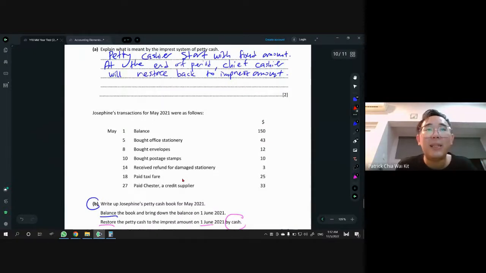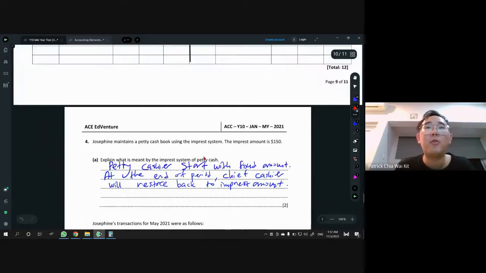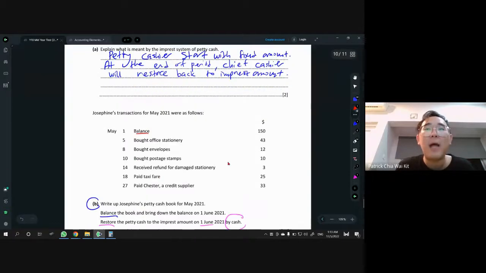We start with balance. All right, when you see the word balance, that means they are talking about balance BD. Okay, oh yeah, and also I think I might have missed out reading the top part here. So Josephine, all right, do not make the same mistake as mine. Josephine maintains a petty cash book using the impress system. The impress amount is 150. This is super important information. Every time the question will tell you what their impressed amount is, what their fixed amount to start with is. So it happens that we start with the balance 150, which is the impressed amount.